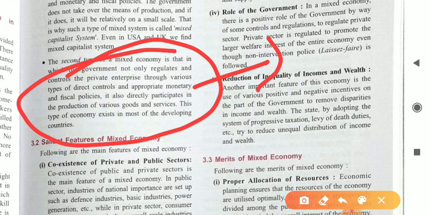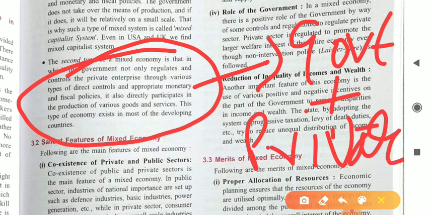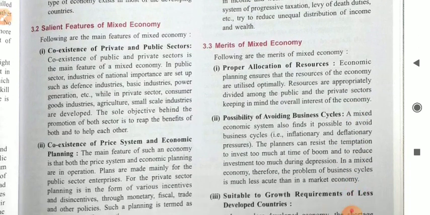In most of the developing countries we have both types of companies. We have private companies, we have government companies. In our country we have both types of companies, government and private. And if there are government companies, then it simply represents that the share of government is more as compared to the private companies. So we have both government plus private enterprises to control the economic system of a country. Okay students, so this is our mixed economy. I hope you are all familiar with this term now. Next point is salient features of mixed economy.